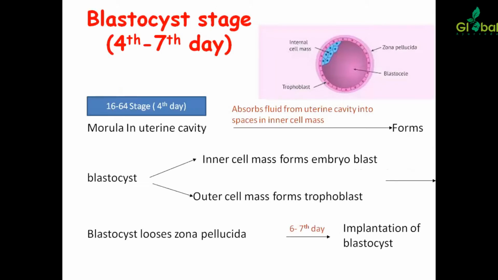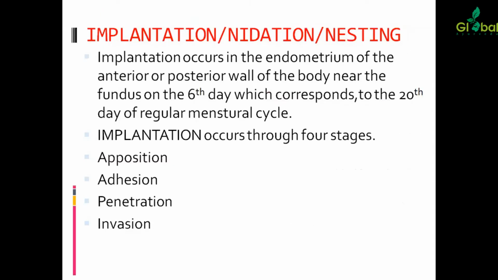Blastocyst: the morula, after entering the uterine cavity, absorbs fluid from the uterine cavity and forms the blastocyst. This consists of an inner cell mass which forms the embryoblast and an outer cell mass which forms the trophoblast. The blastocyst loses the zona pellucida and at 6 to 7 days it gets implanted. Implantation consists of 4 stages: adhesion, penetration, invasion.